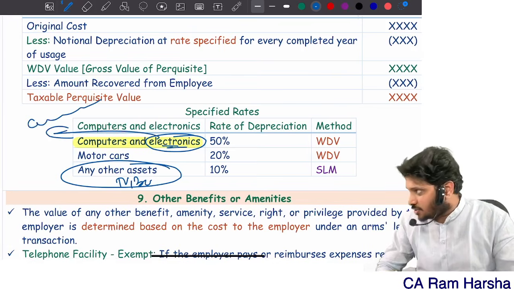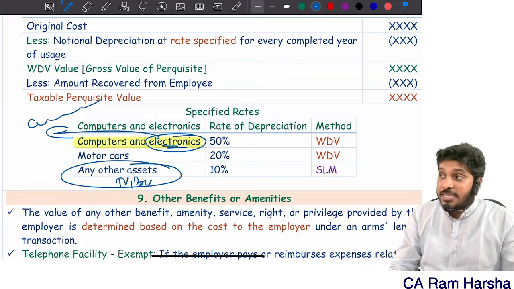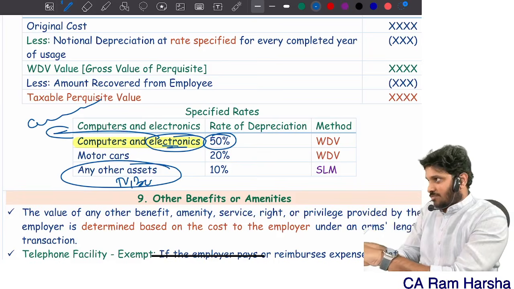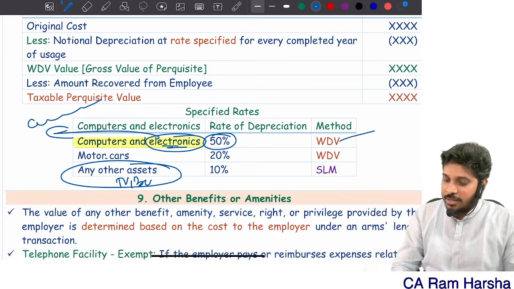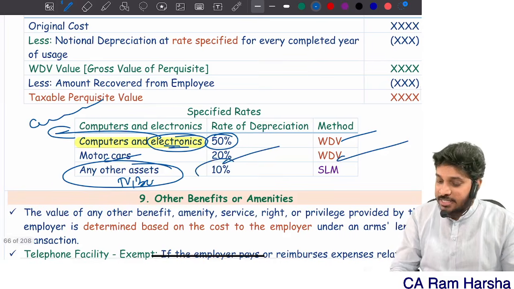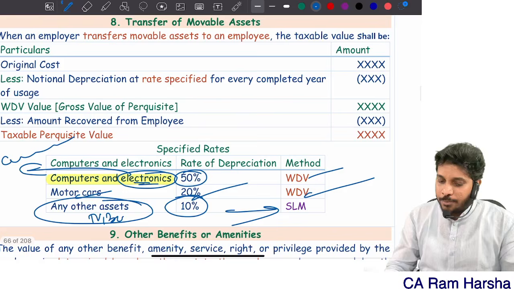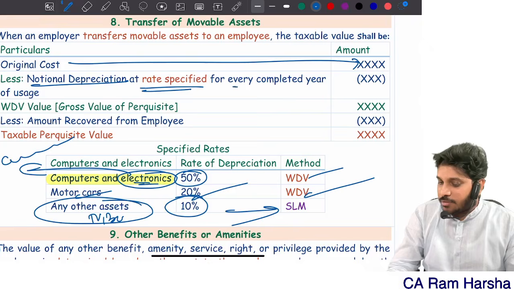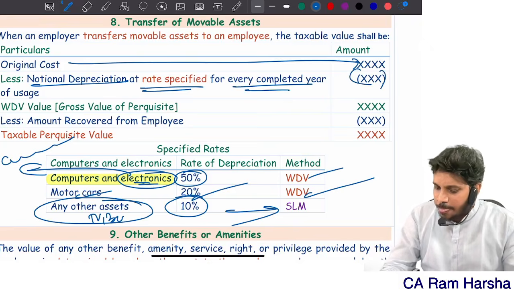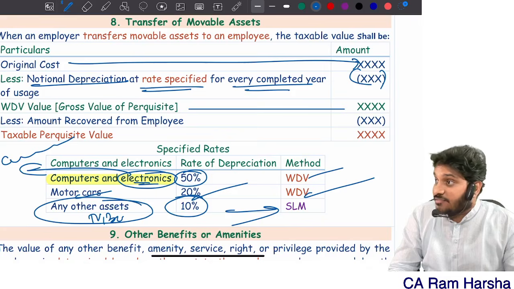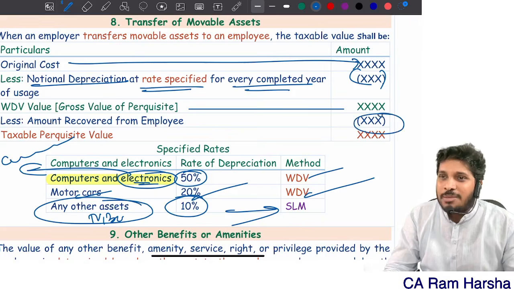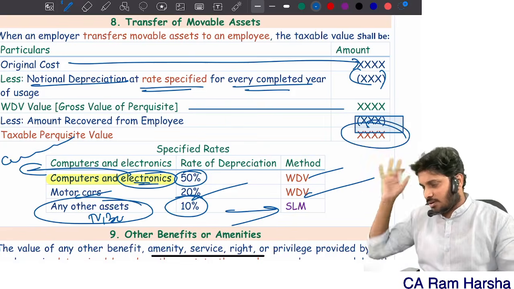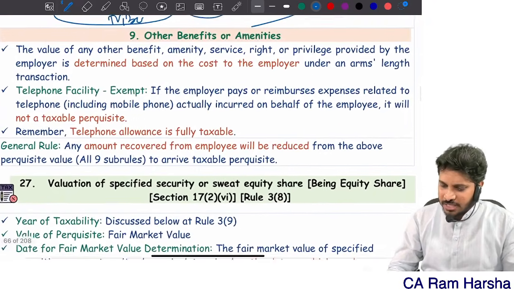Computer-related items. Then the deemed value of depreciation, notional depreciation, is what? 50% for every completed year of usage. Yes or no? 50% WDV method. Car, 20% WDV. Any other asset, 10% SL. How to compute? Original cost to the employer, how much? Less notional depreciation at the rate specified for every year. Then the WDV you get on the date of transfer to the employee, minus the amount the employee paid. Then the balance is taxable. Easy or not?